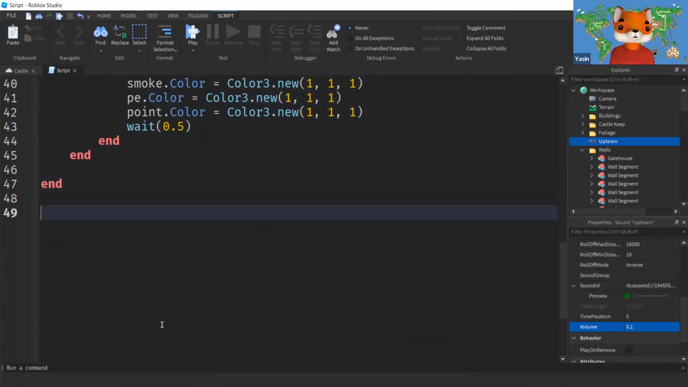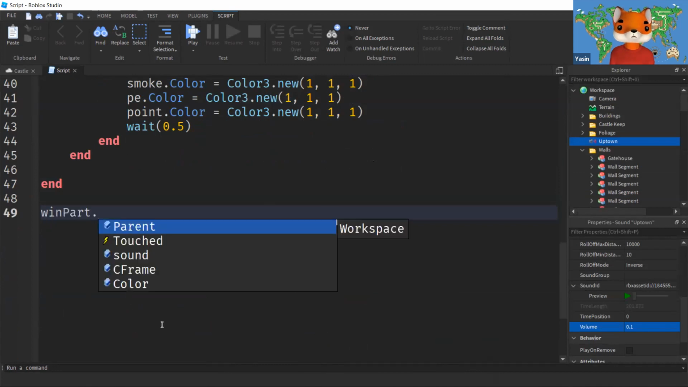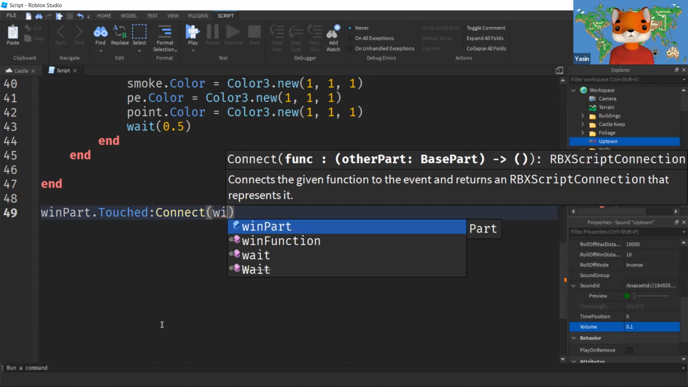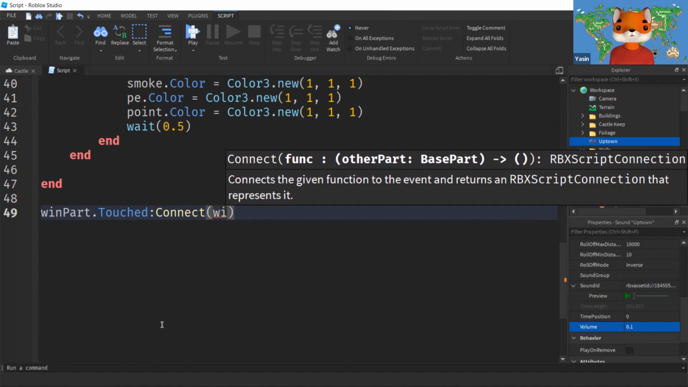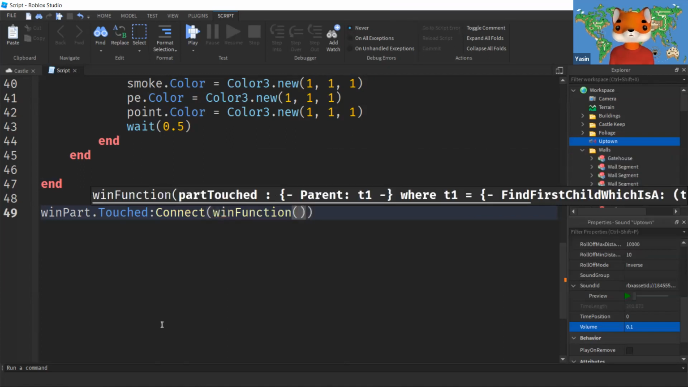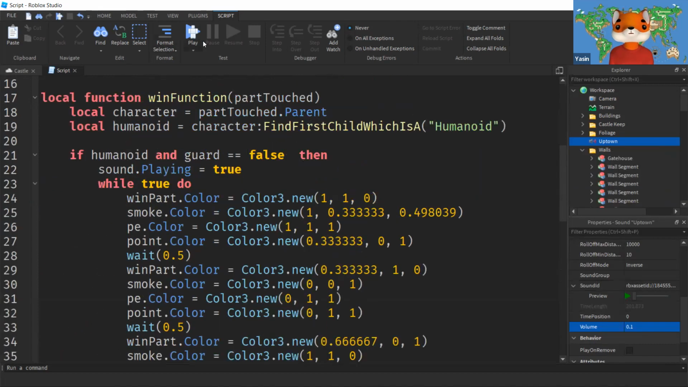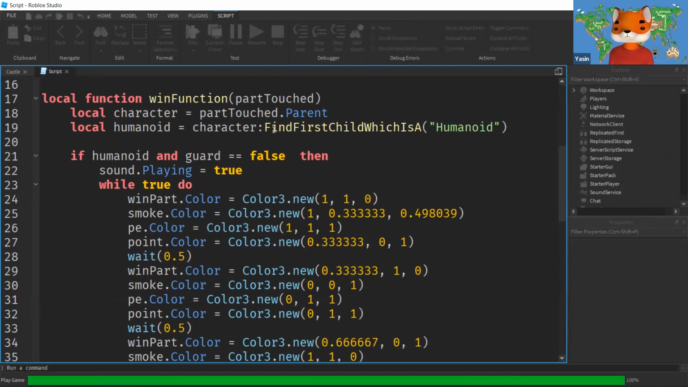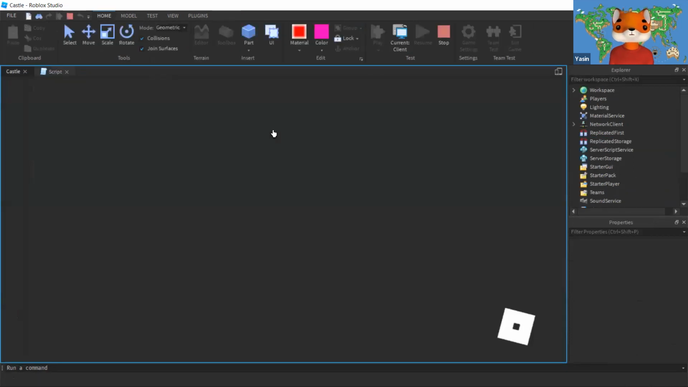So in the end, I'm just going to say when part, when it's going to be touched by anyone, we're going to connect the function called when function. And let's test this game. So when I'm going to play this game right now, after writing all the scripting, let's see how it looks.